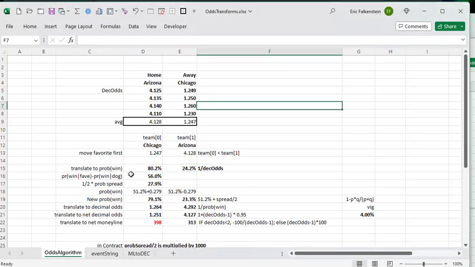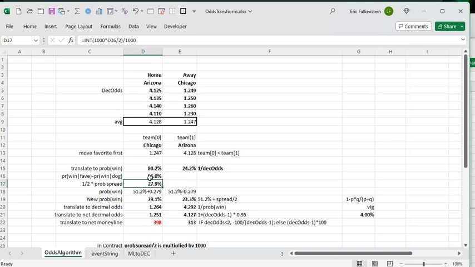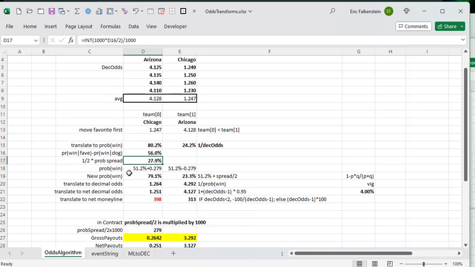Okay, so the difference in these probabilities is 80 minus 24, which gives you 56, and then half of that is this number here, 27.9. And the winner is, I'm setting this up so it has an automatic VIG of 4.6% or whatever. And the way you do that is, remember, I apply the VIG separately to the oracle.